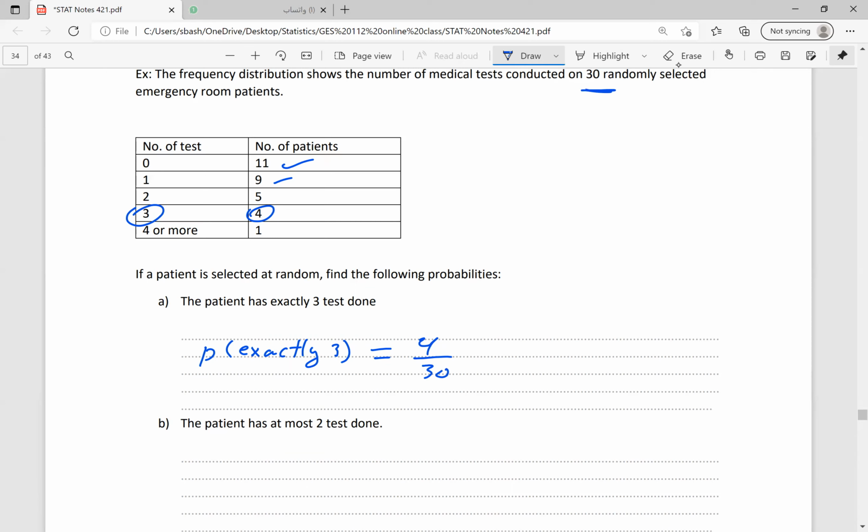Because in the second part, the patient has at most 2 tests done. At most means less than or equal to 2. This is the meaning of at most. At most 2 means 2 or less than 2: 2, 1 or 0.